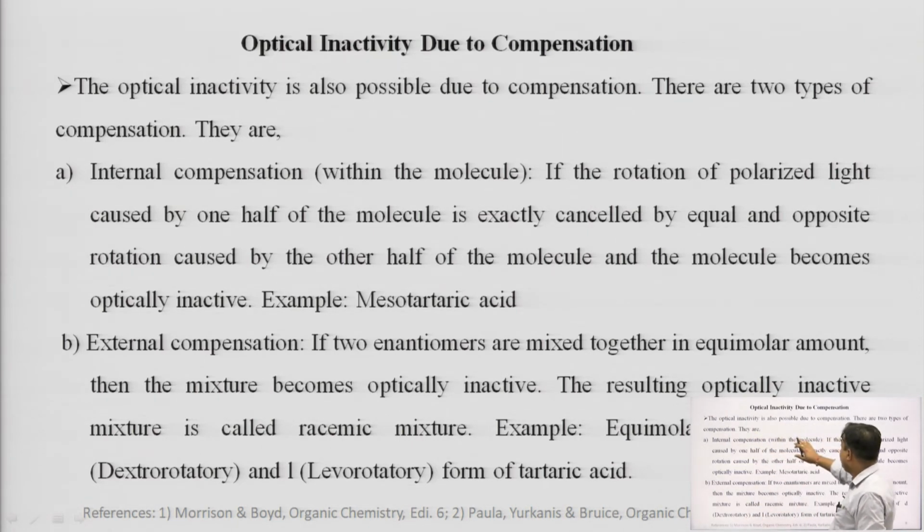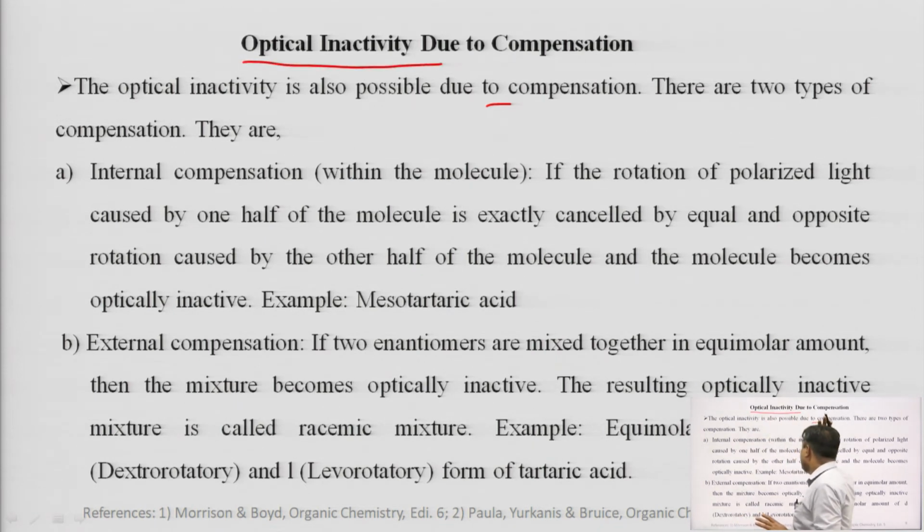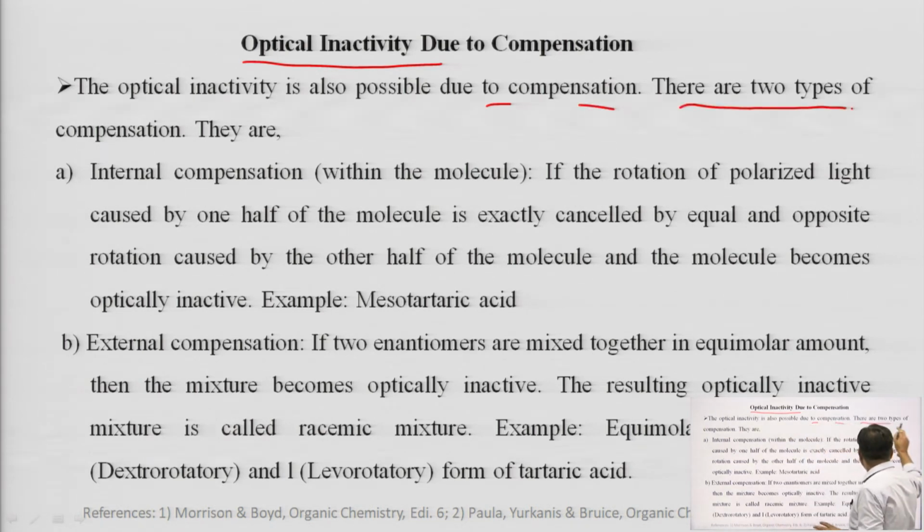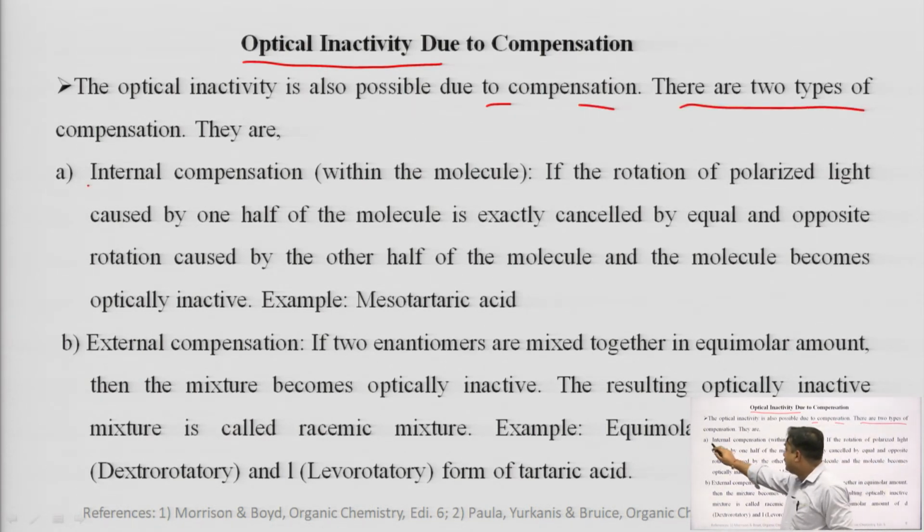So, optical inactivity is also possible. After having these two conditions, we can say that molecules should show optical activity, but there is another reason by which a molecule cannot show optical activity, meaning it will show optical inactivity. The optical inactivity is also possible due to compensation. There are two types of compensation. Number one is internal compensation and second is external compensation.